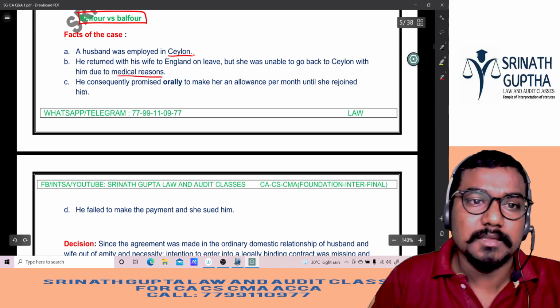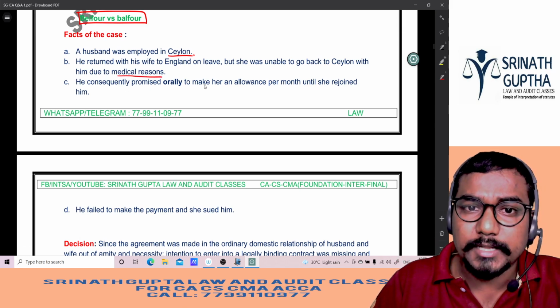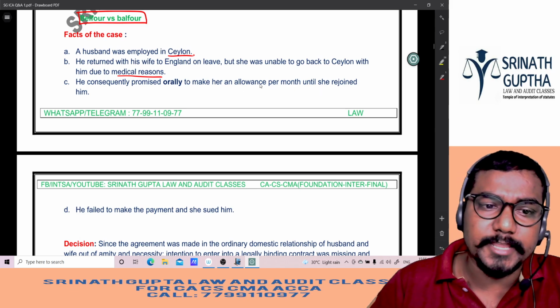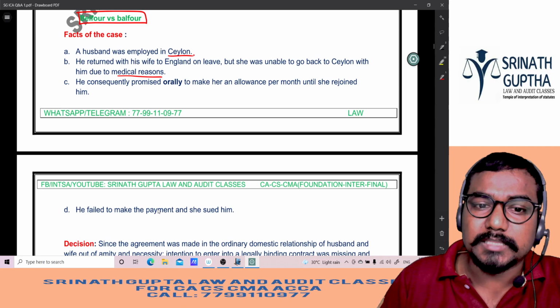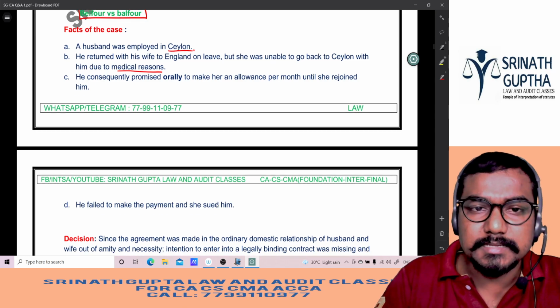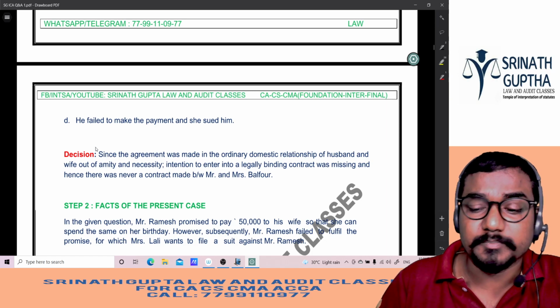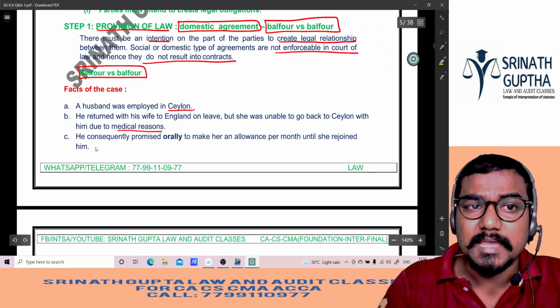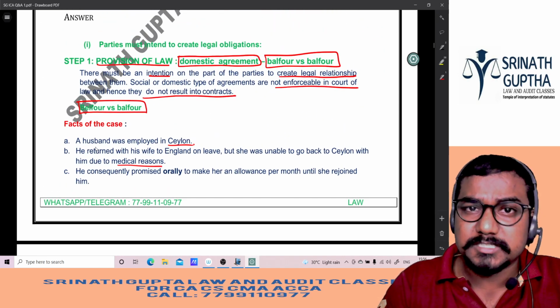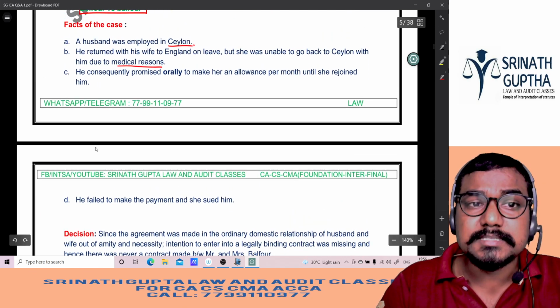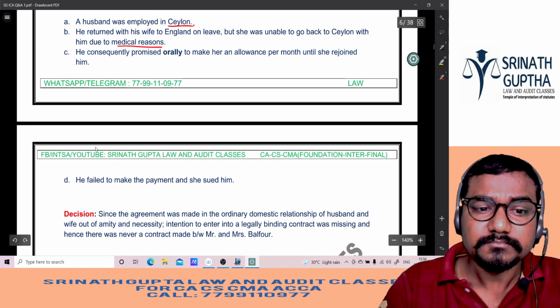She was admitted to hospital. So he consequently promised orally to make an allowance per month until she rejoined him. But Balfour failed to make the payment and she sued him. So what happened in that case? The decision. Beta, this is all step number 1 only. In step number 1, I am explaining the domestic agreement and Balfour versus Balfour. This is a case law based practical question, beta.